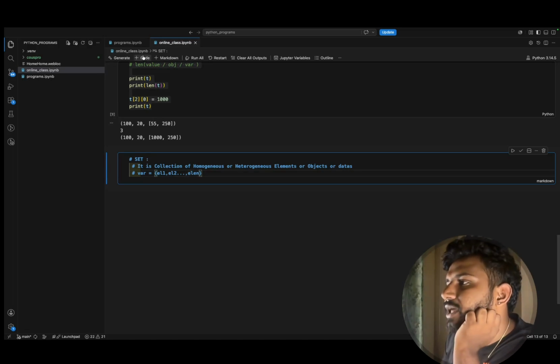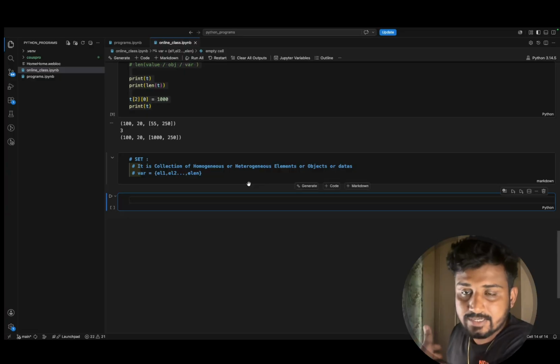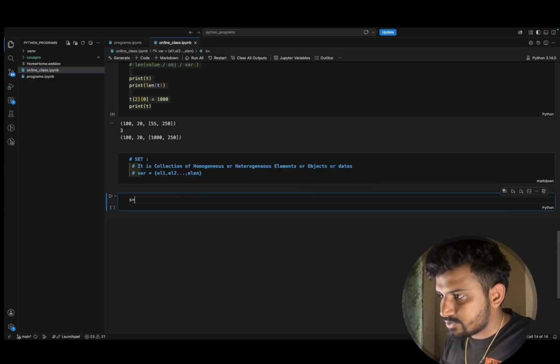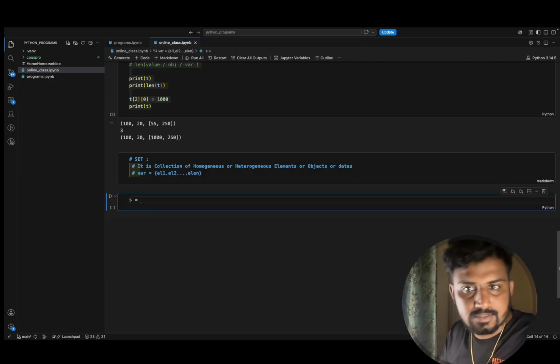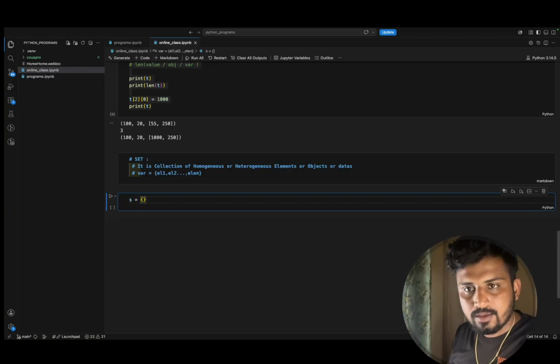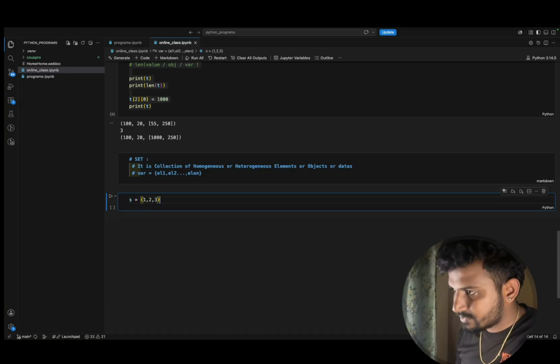Assume that I want to create a set. Understand once again, set is a collection of homogeneous or heterogeneous elements. Let us create S equals, if I want to create a set. S is just a variable name which I'm using to store the values. So S equals, I'll open a curly brace, and I'll put 1, 2, 3.